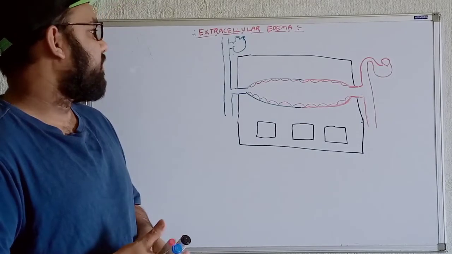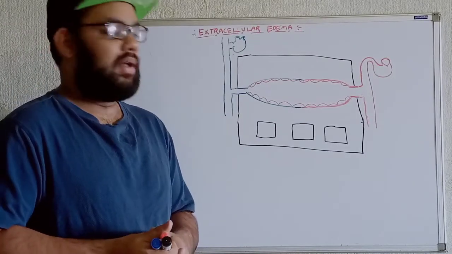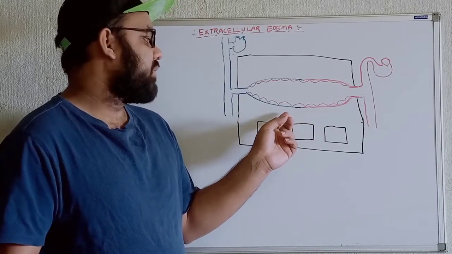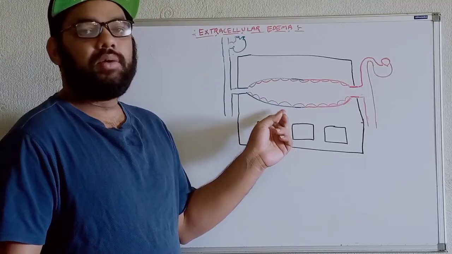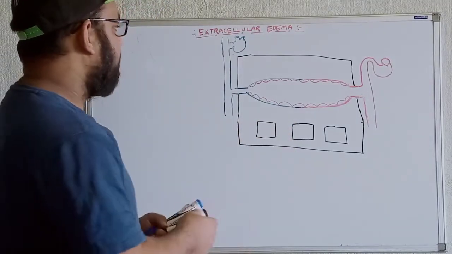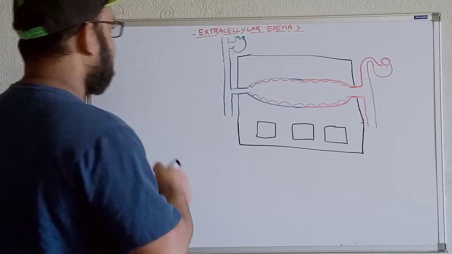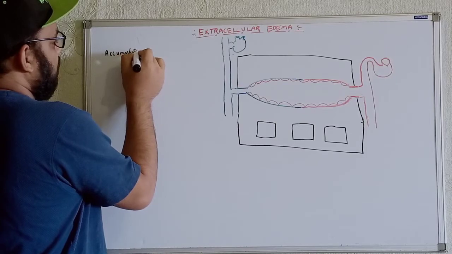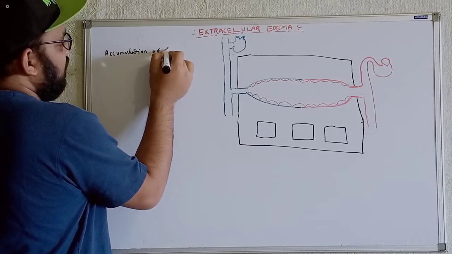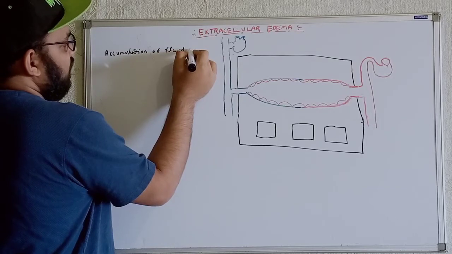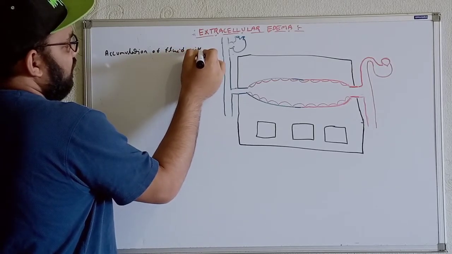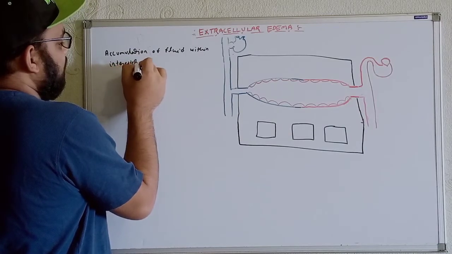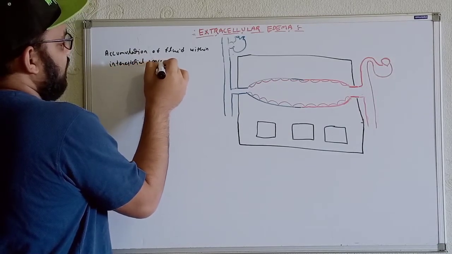If we define the term, extracellular edema is the accumulation of fluid outside of the cells, that means within the interstitial space and the serous cavity.